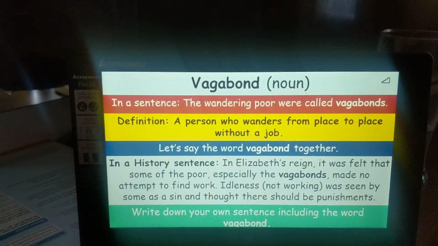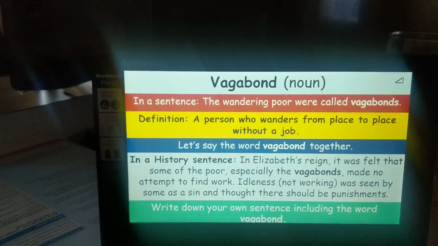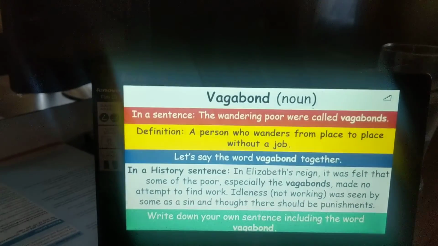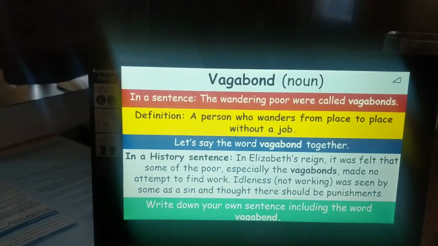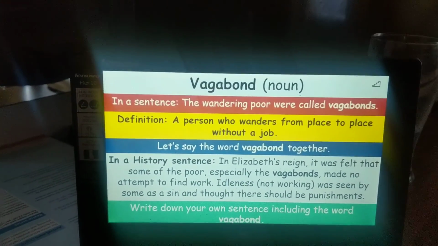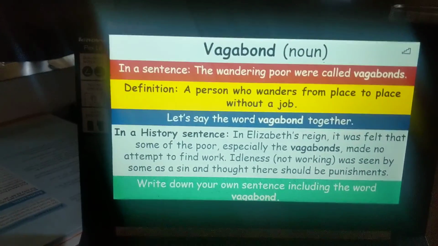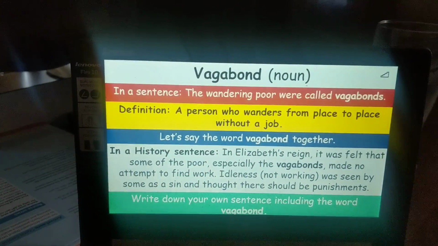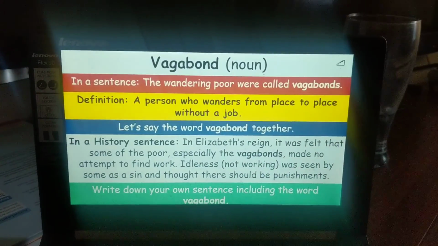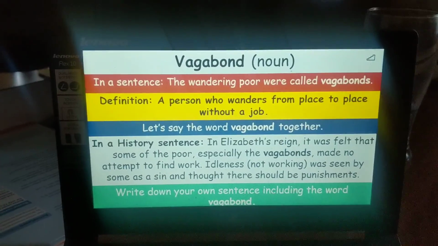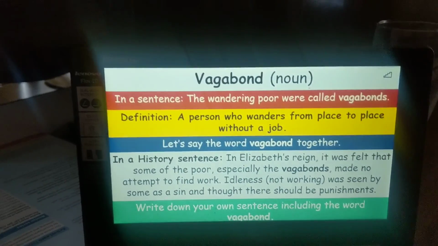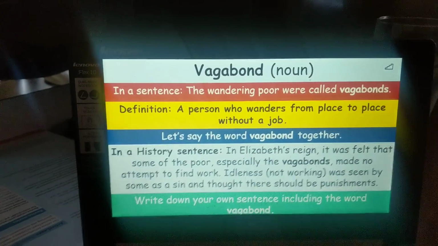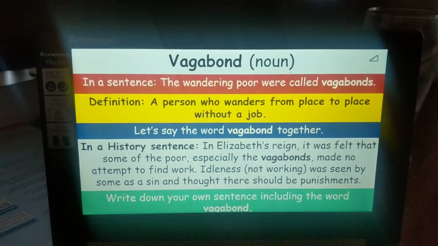During that time, there were thousands of vagabonds wandering the countryside from place to place without a job, seeking money from the rich and begging from people who looked like they had it. So write your own sentence using the word vagabond as part of your task on the Google Classroom assignment today.